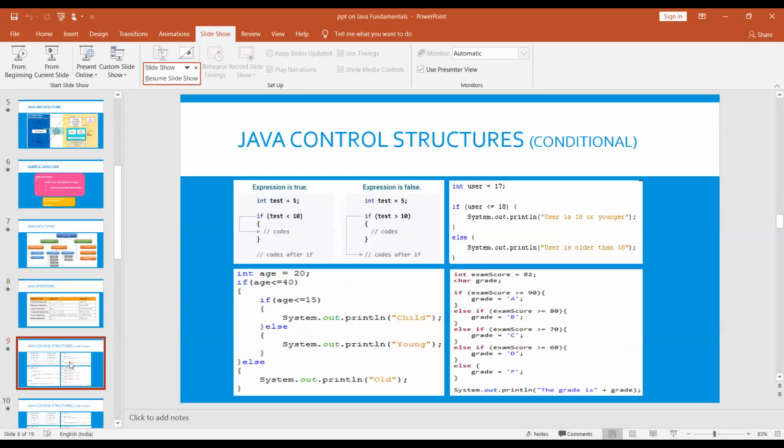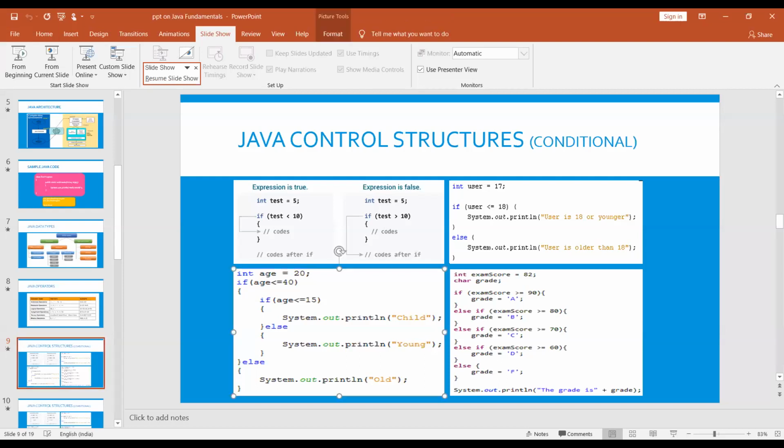Next one is conditional control statements. You already know them in C language: if else, else if, nested if, else if ladder. These are some examples which I use in Java. Here I am telling the syntax, what conditional control statements are and how to use the if statement.